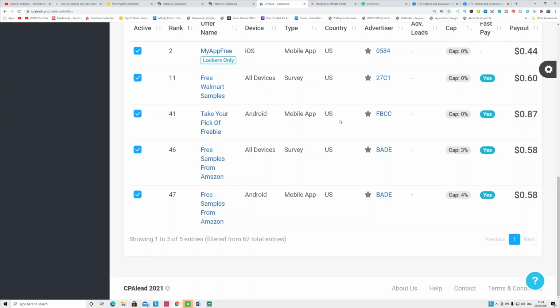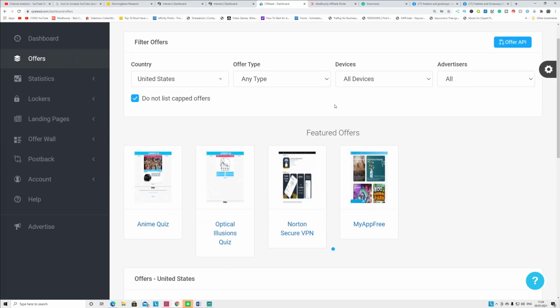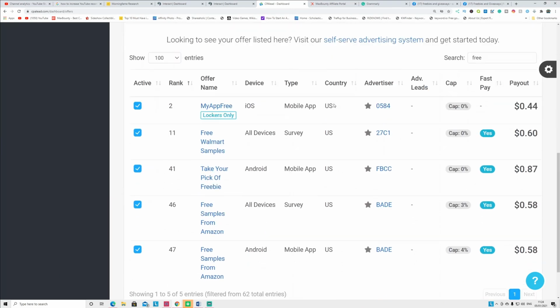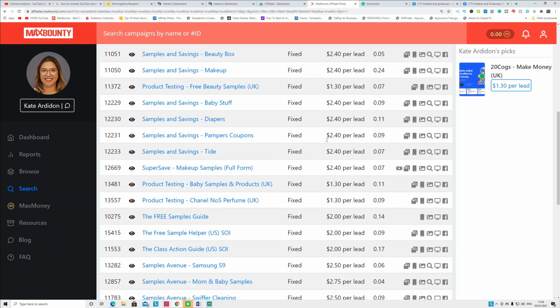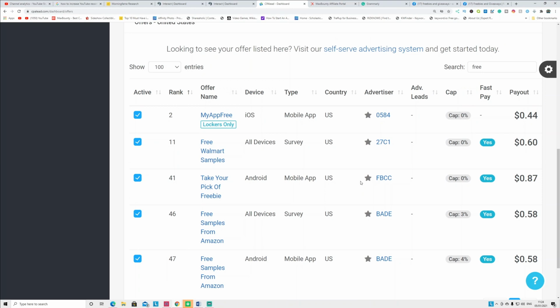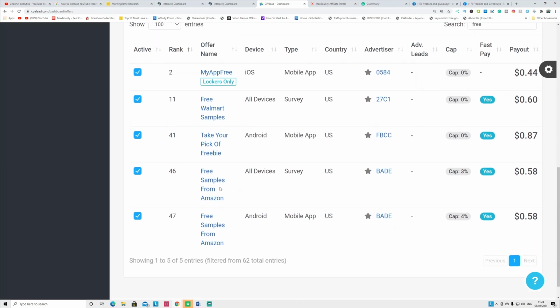So first, what you have to do is go to CPA lead and find a CPA offer that you want to promote. CPA stands for cost per action. So when they put in their email address, you make money. Simple. You can go to CPA lead or Max Bounty to find the offers that you want to promote. In this case, I'm going with CPA lead. Here you can see this is the offer I want to promote: free sample from Amazon. They're going to pay 58 cents if they put in their email address. Now we have to promote that.